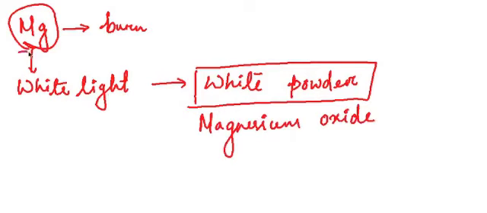Now we started with magnesium, and how did we get this magnesium oxide? Are they both the same? Can we get the magnesium back from magnesium oxide? No, it is not possible.